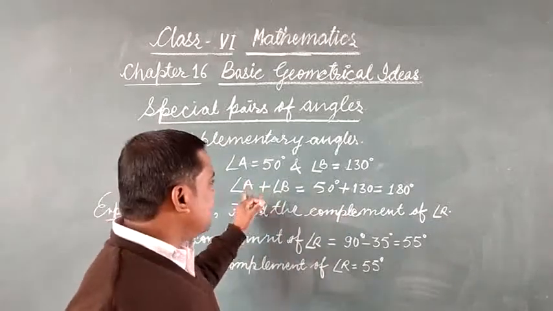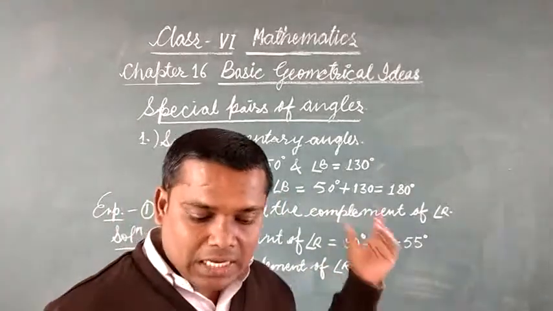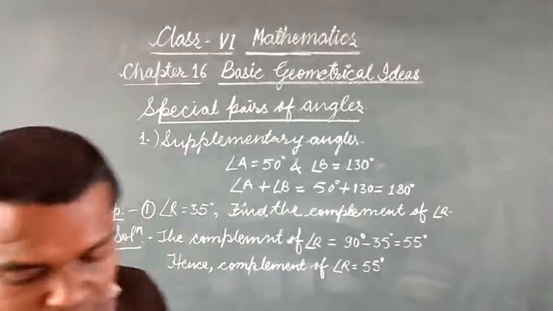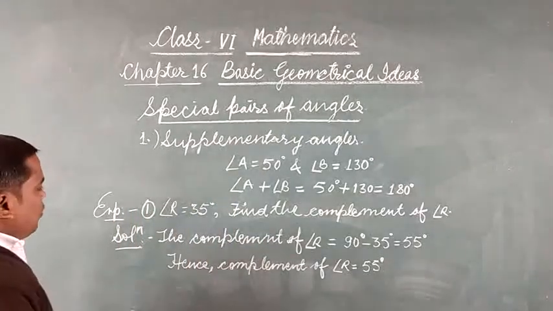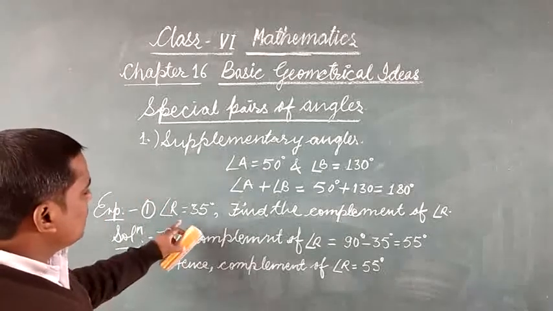Angle A is supplement of angle B and angle B is supplement of angle A.